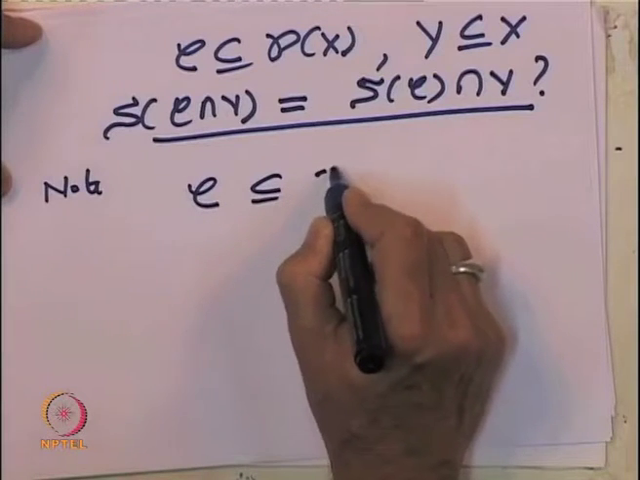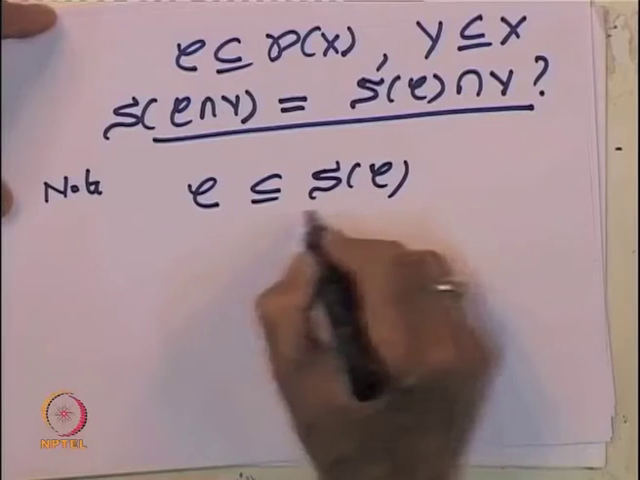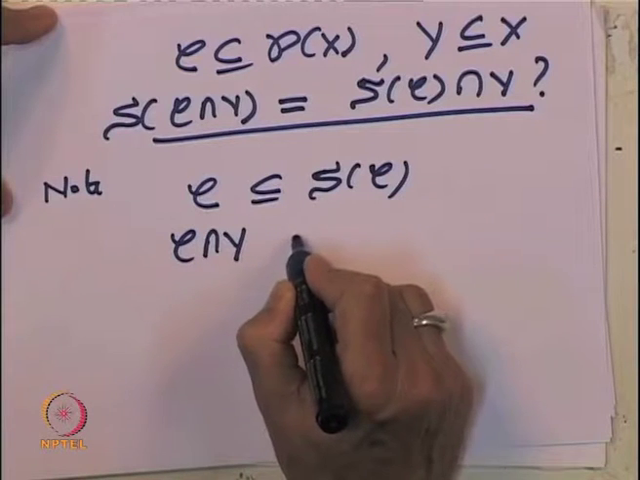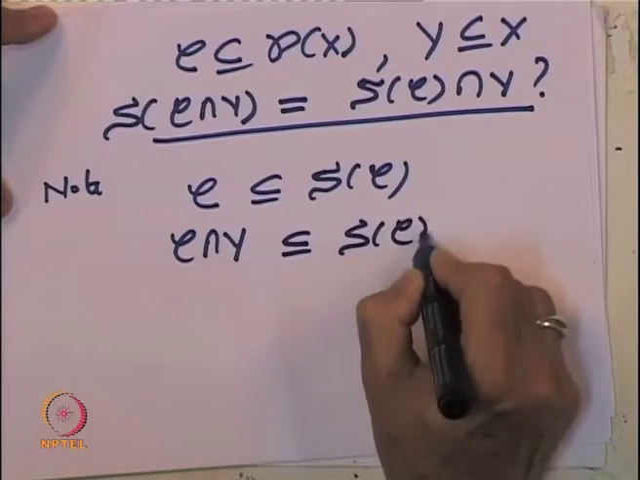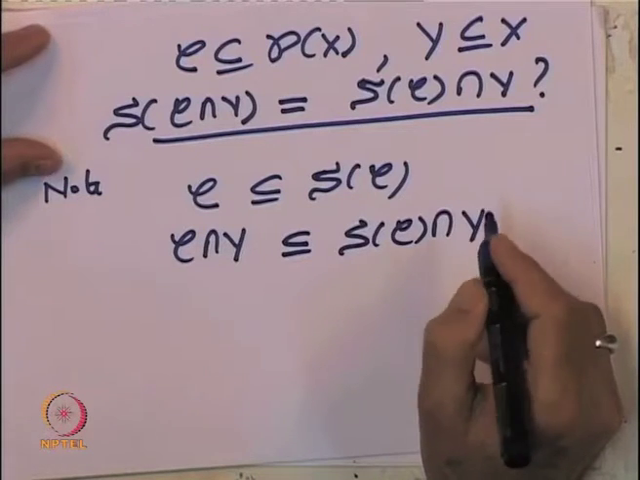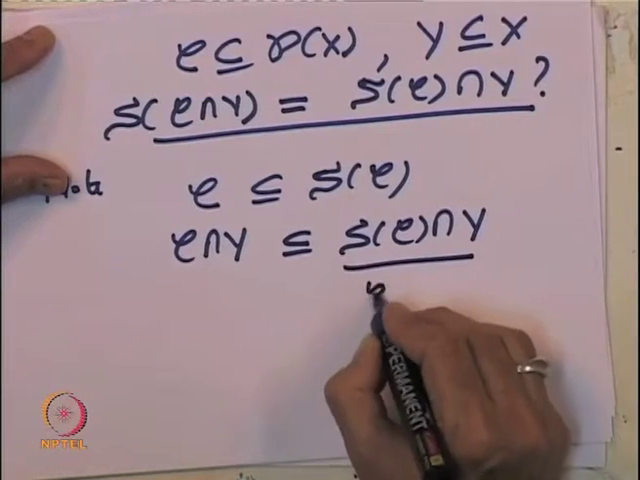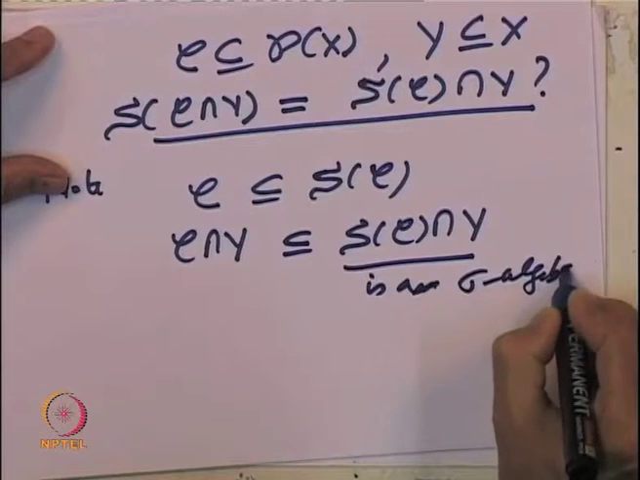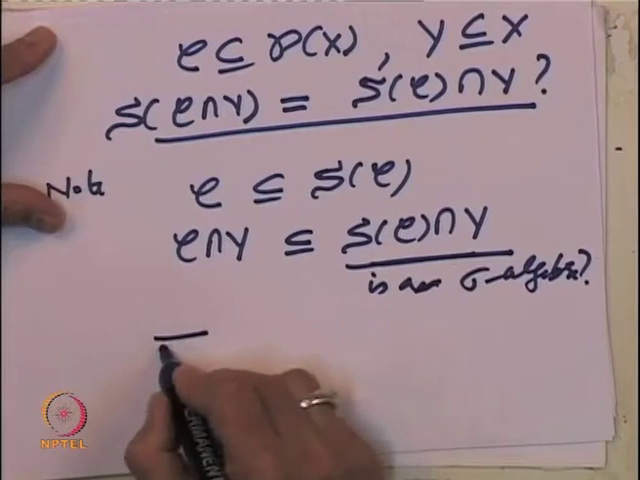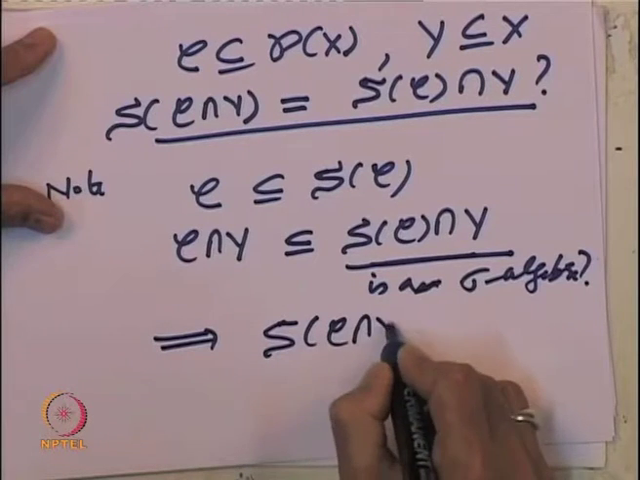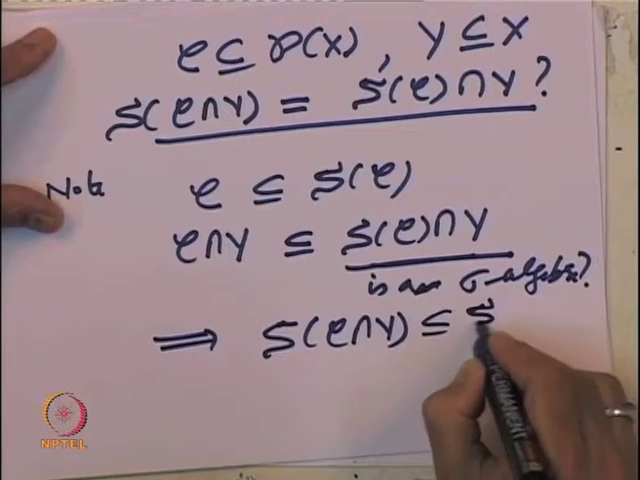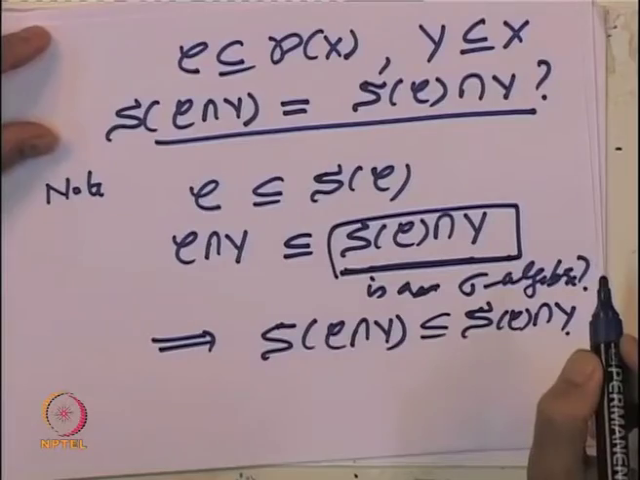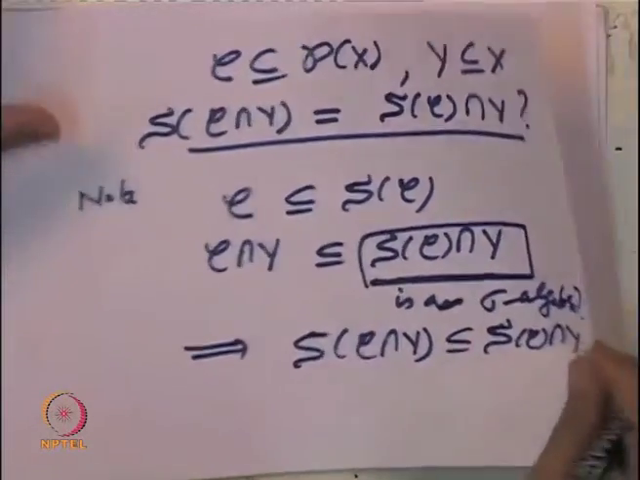So, note C is contained in S of C, right. By the very definition C is inside. So, if I look at C intersection Y, the intersection of these sets, that is going to be inside S of C intersection Y, right. And if I can show that this is a sigma algebra, then I would have that S of C intersection Y will be inside S of C intersection Y. So, let us try to show that that is a sigma algebra.